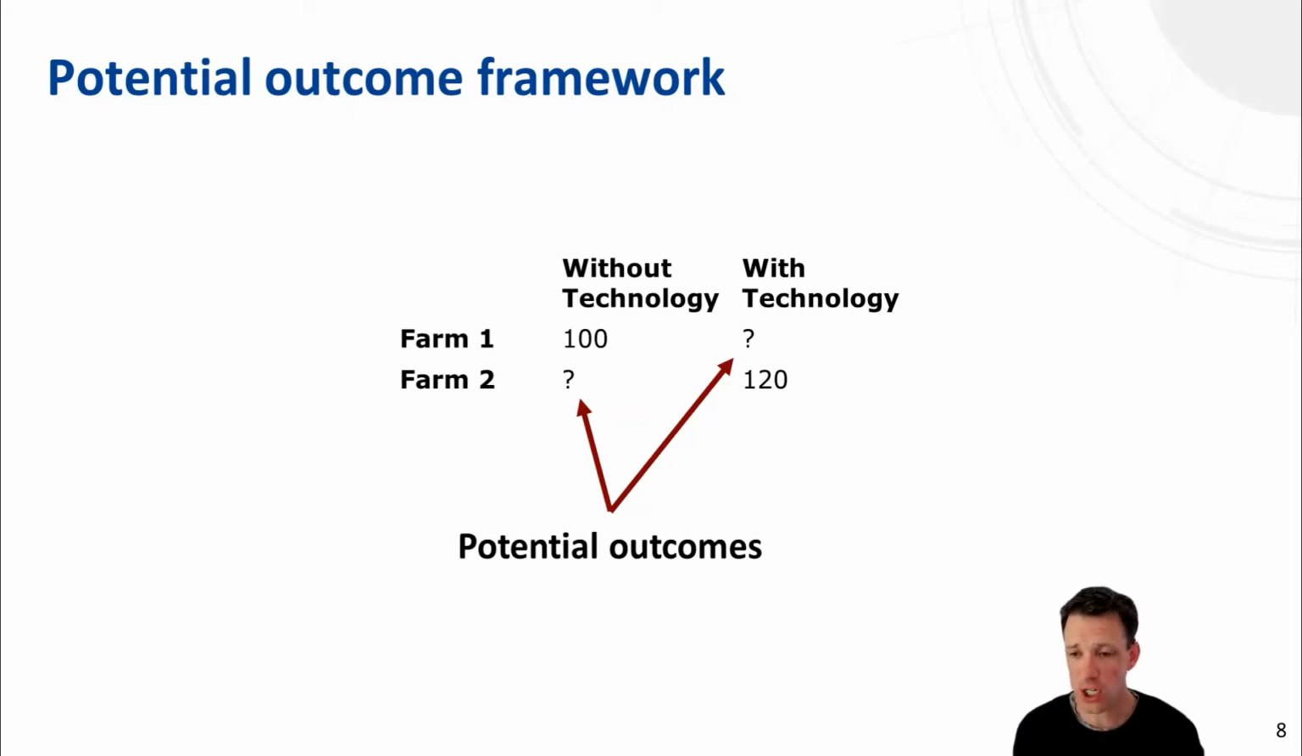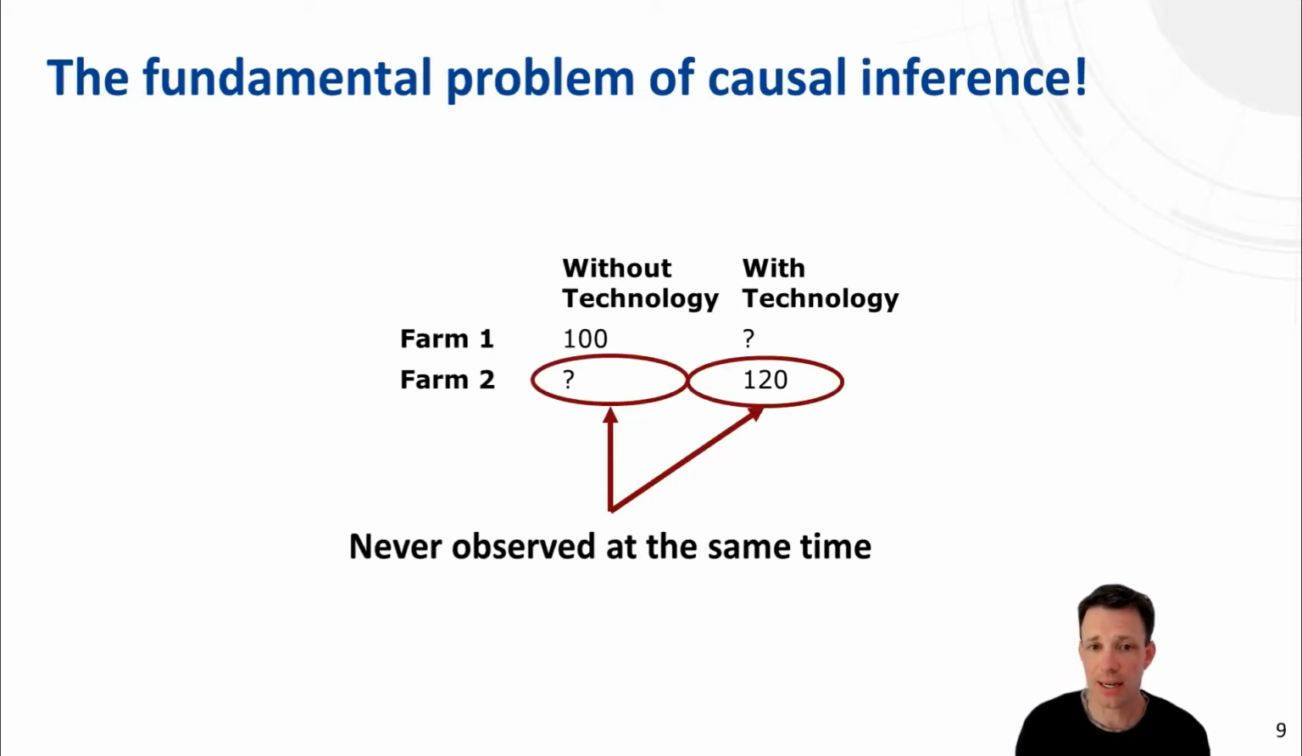However, potential outcomes are potential, so they are never observed. And that's actually called the fundamental problem of causal inference. We never observe the outcome with treatment or without the treatment at the same time for the same unit. Yeah, so either you have a technology or you do not have a technology. You cannot have both at the same time, obviously. And that's a problem, and that's a challenge for causal inference.